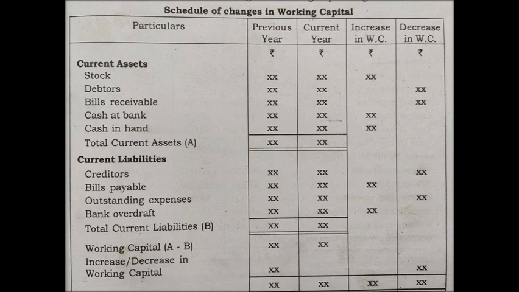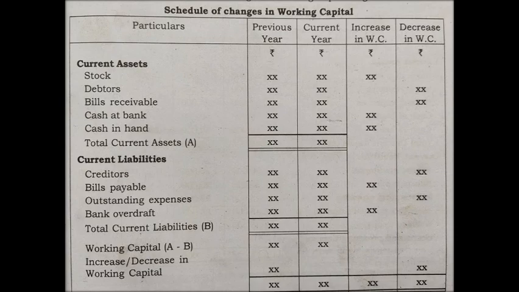If you are given two balance sheets, these balance sheets will have a date. One may be relating to 2019 and another relating to 2020. So which year comes first? 2019. The first column goes for the first year, the beginning year, that is 2019. The next one is the current year, the year that follows 2019, that is 2020, relating to the present period.